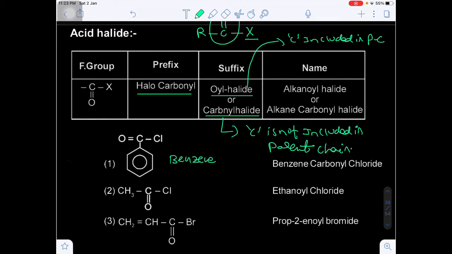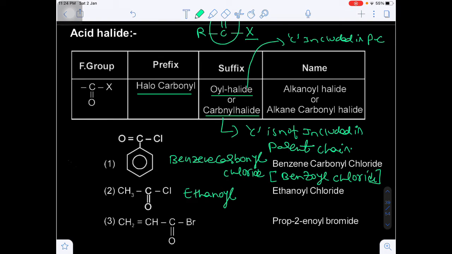Benzene, the carbon will be out of the benzene, that's why benzene carbonyl chloride. Benzene carbonyl chloride is simply known as benzoyl chloride also. Benzene carbonyl chloride or benzoyl chloride, both are the same.